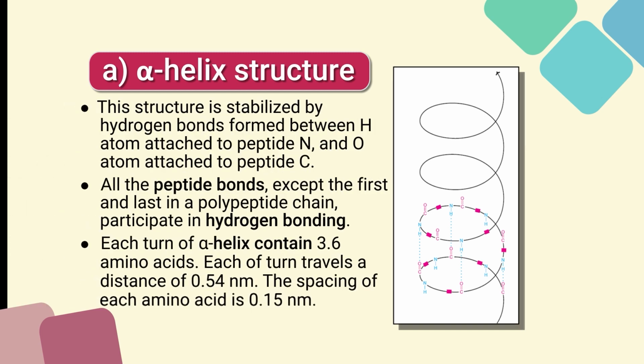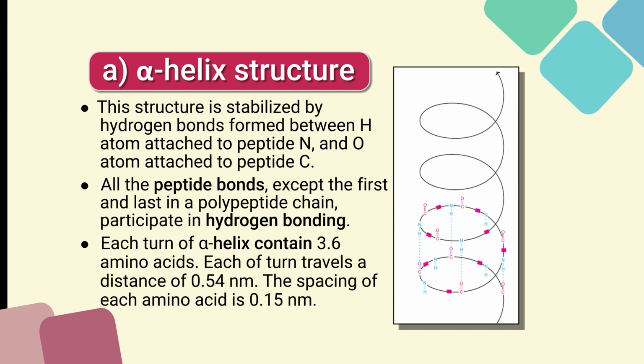The structure is stabilized by hydrogen bonds formed between the hydrogen atom attached to the peptide N and the O atom attached to the peptide C. So, the alpha helix structure is stabilized by this hydrogen bond, and all the peptide bonds except the first and last in the polypeptide chain participate in hydrogen bonding.